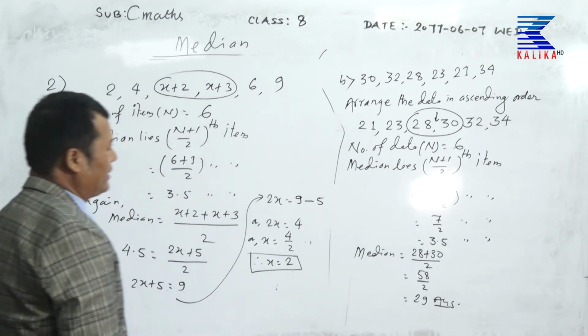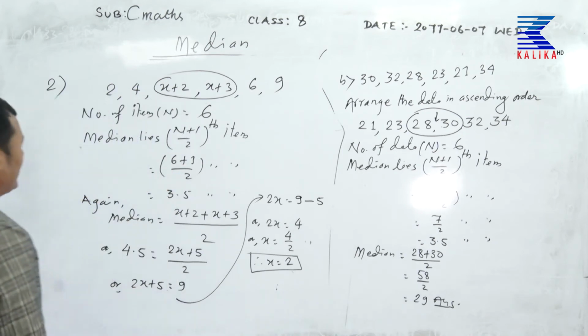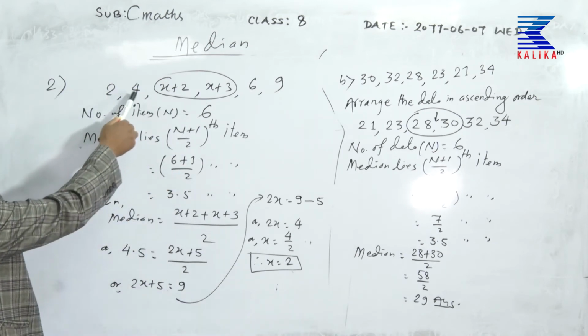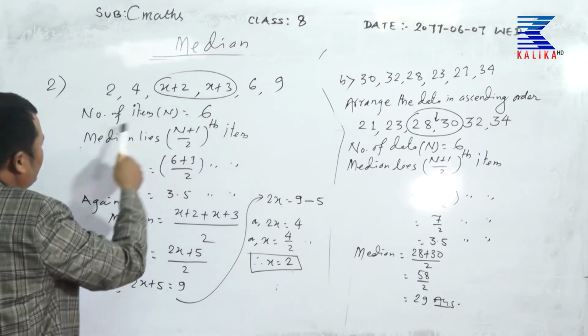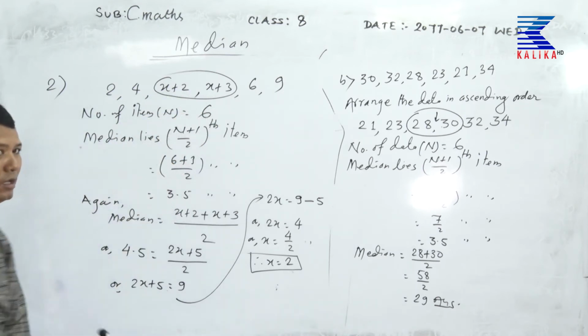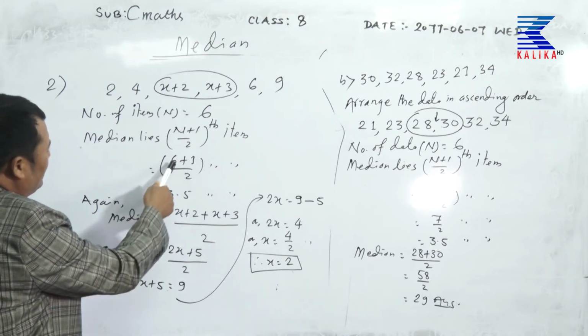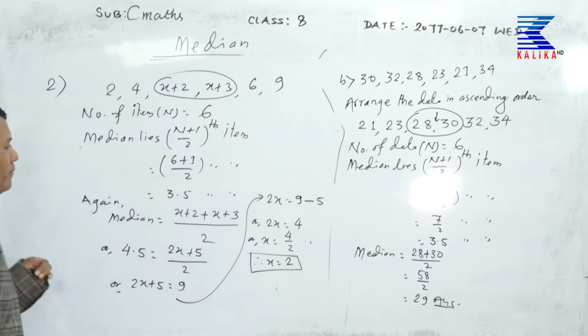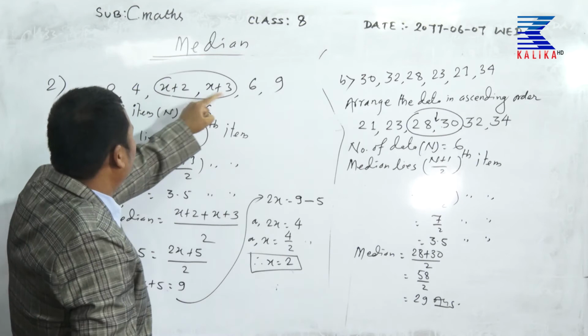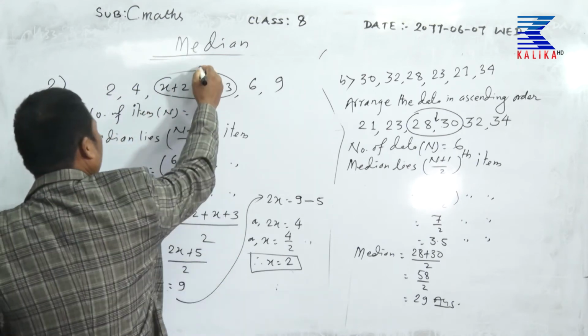It is the required answer. Once more please, that question is already arranged in ascending order. Number of items means 6. Median lies at the (n plus 1) upon 2 th item. 6 plus 1 upon 2 means 3.5. 3.5 means third and fourth by 2, the middle of those terms.